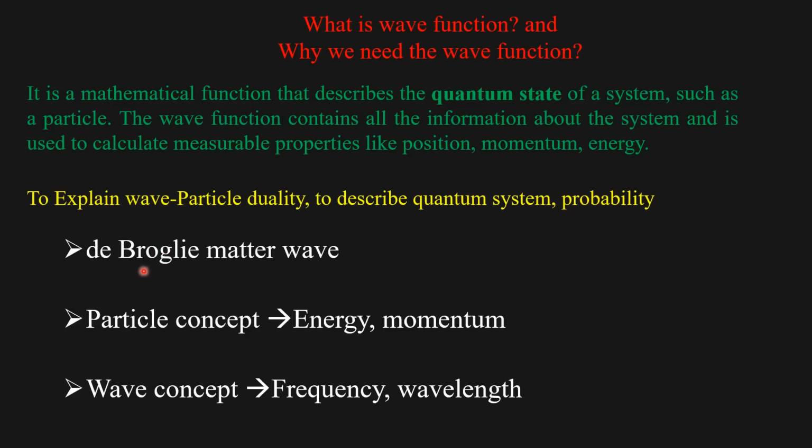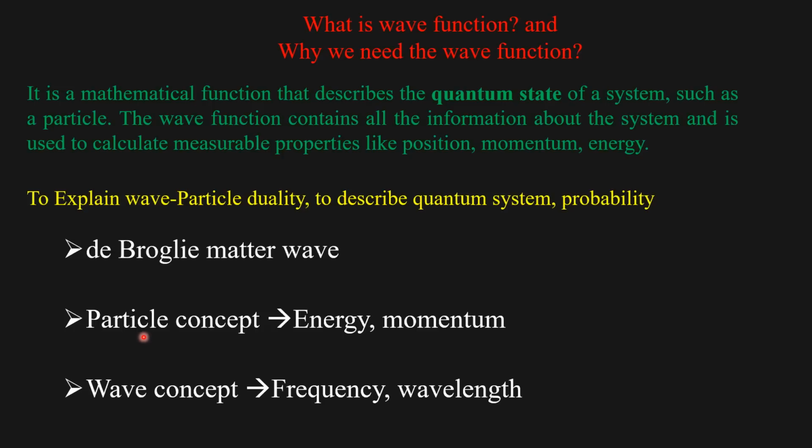As I said, it is based on two hypotheses. That is a de Broglie hypothesis of de Broglie matter wave and Einstein postulate. These two play a major role in developing a Schrödinger equation.